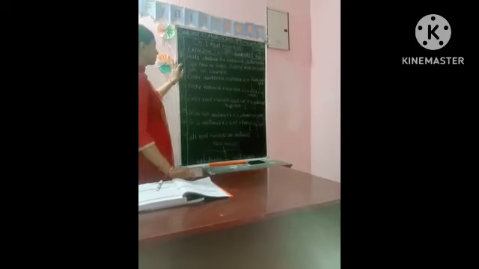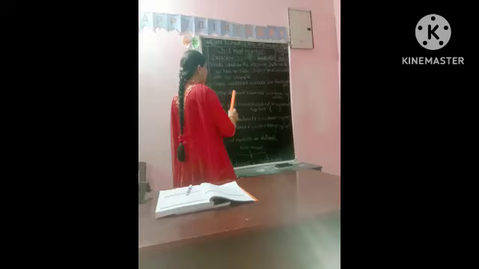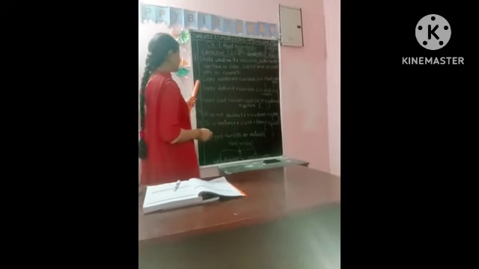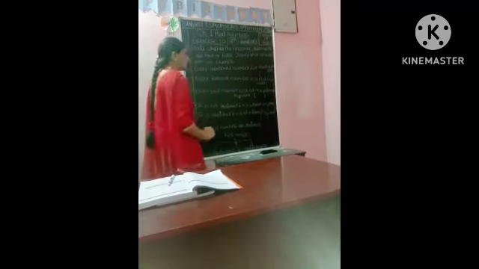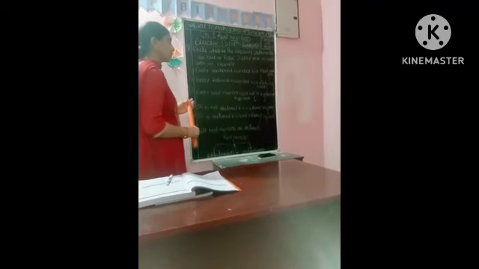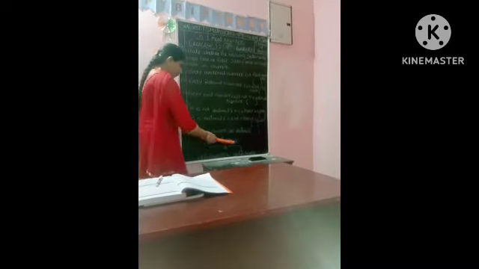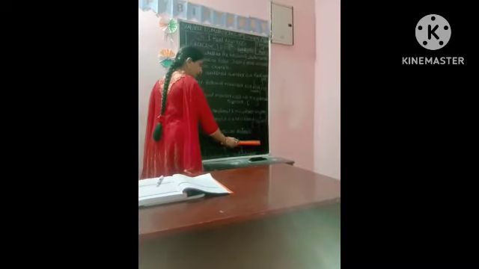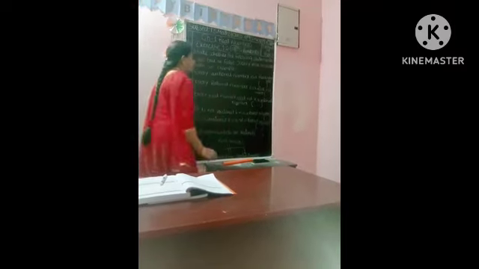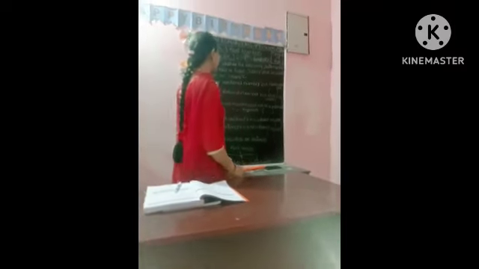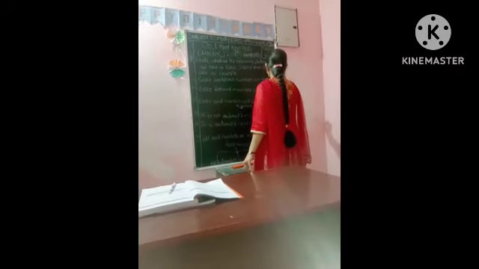First, 9th page. State whether the following statements are true or false. Justify your answers with an example. The first statement: every irrational number is a real number. What's the definition of the real numbers? The collection of the rational numbers and irrational numbers gives the real numbers. So the first statement, is it true or false? Yes, true.